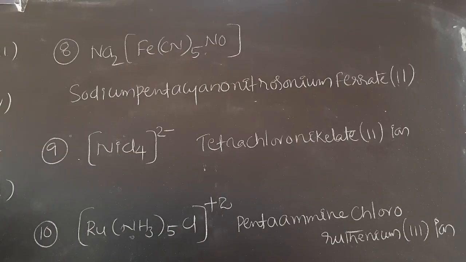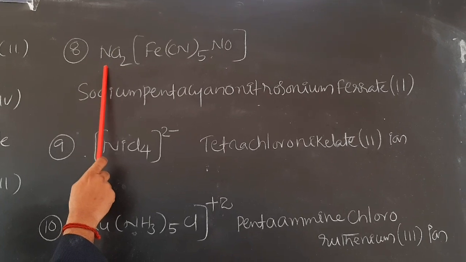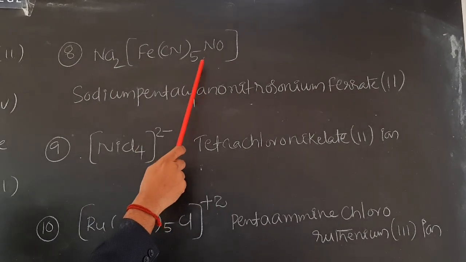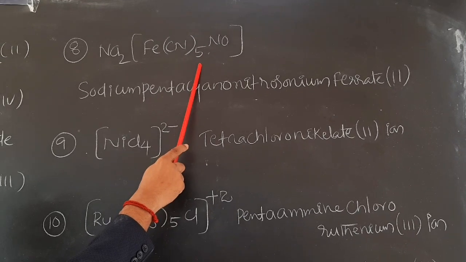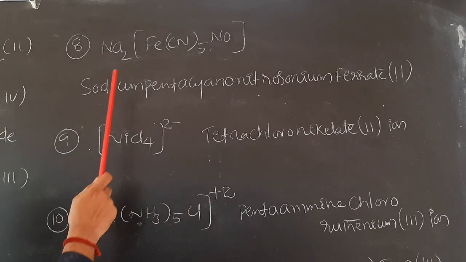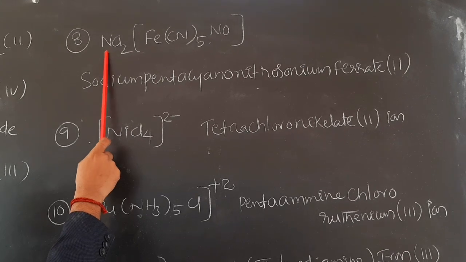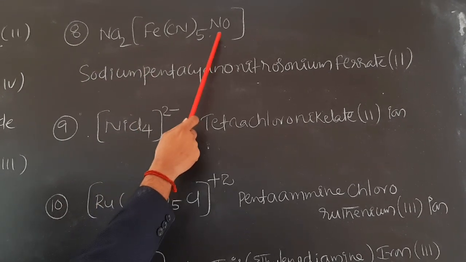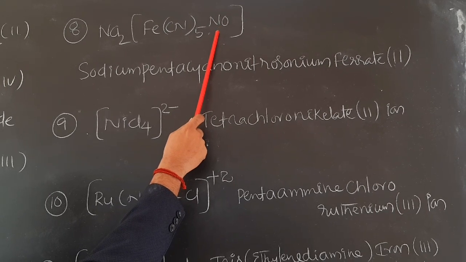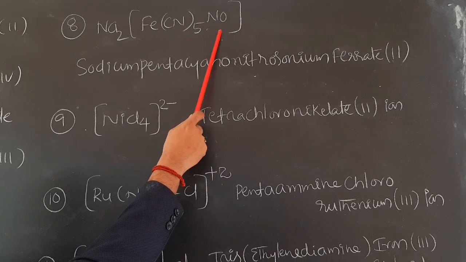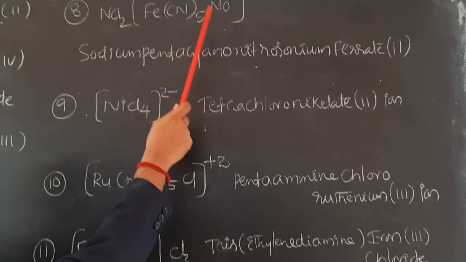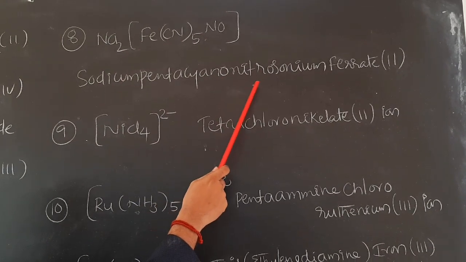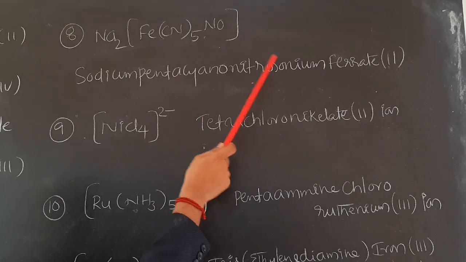Na2[Fe(CN)5NO]. So this is the cationic part. Necessarily this will be the anionic part. So anionic parts end with -ate. So this is the cationic part, named first: sodium pentacyano. This is nitrosonium. The names of ligands were already listed in the initial class. So this is sodium pentacyano nitrosonium ferrate(II).